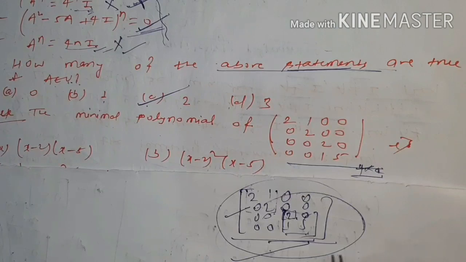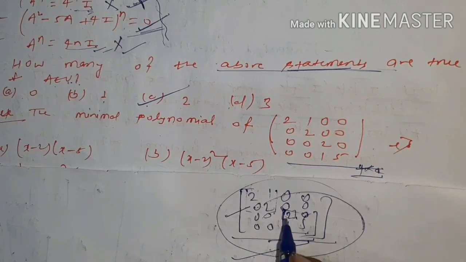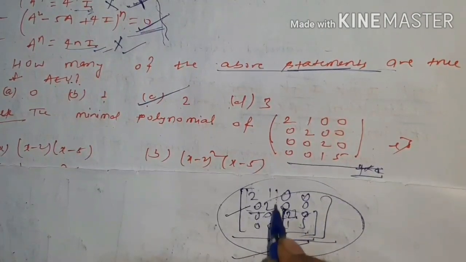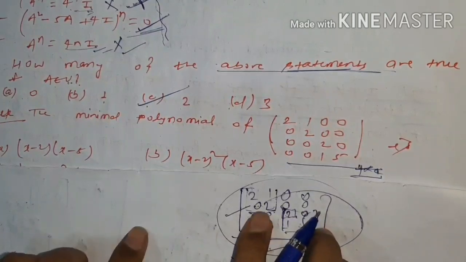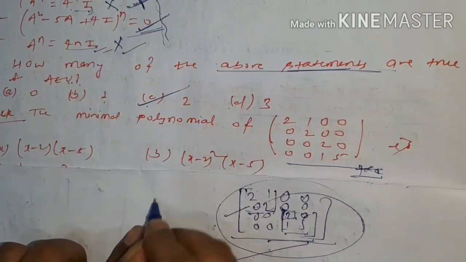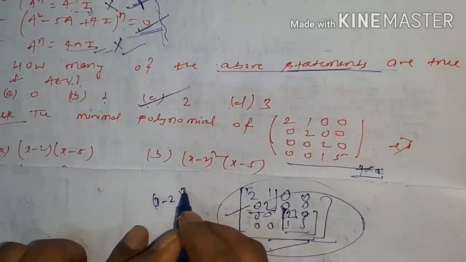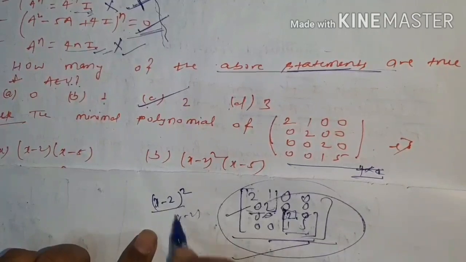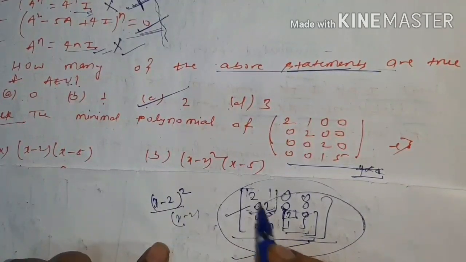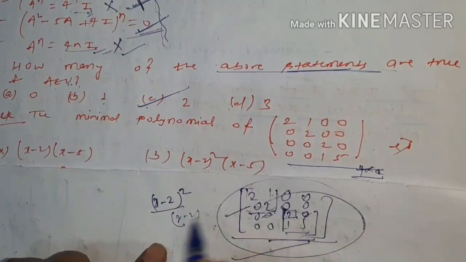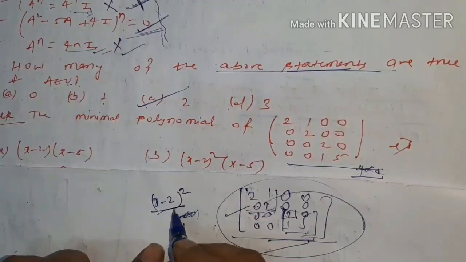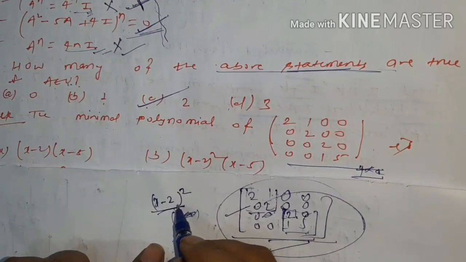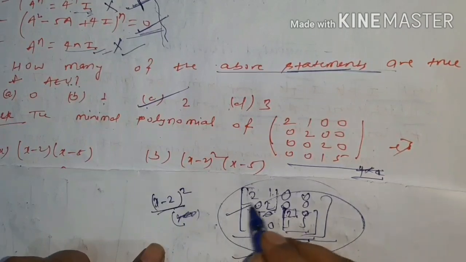What is the procedure, how to find the minimal polynomial? See carefully. You know the minimal polynomial of this block. What will be the minimal polynomial of this block? (x minus 2) whole square is the minimal polynomial of this block, because if you take x minus 2, it will not be satisfied, it will not be 0. So you have to take (x minus 2) to the power 2 as the minimal polynomial of this block matrix.